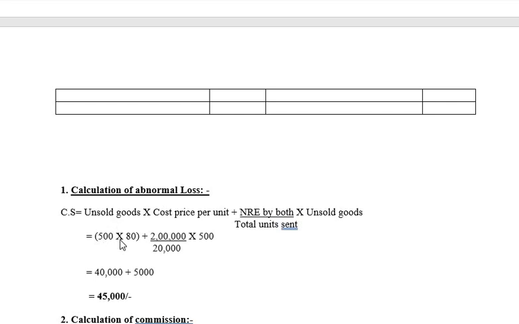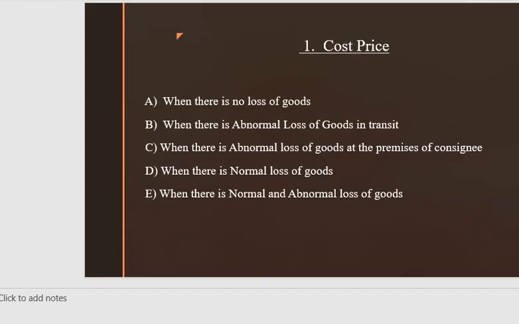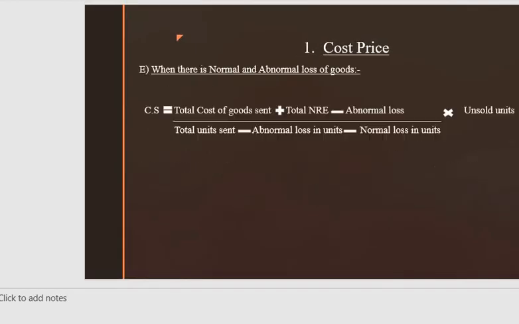So when you simplify this, that is 500 into 80 will give you 40,000 plus 2 lakh divided by 20,000 will give you 10, multiply by 500 will give you 5,000. So 40,000 plus 5,000 will give you 45,000. This is nothing but the abnormal loss. So let's put this, if it is abnormal loss, what is the formula that we have?